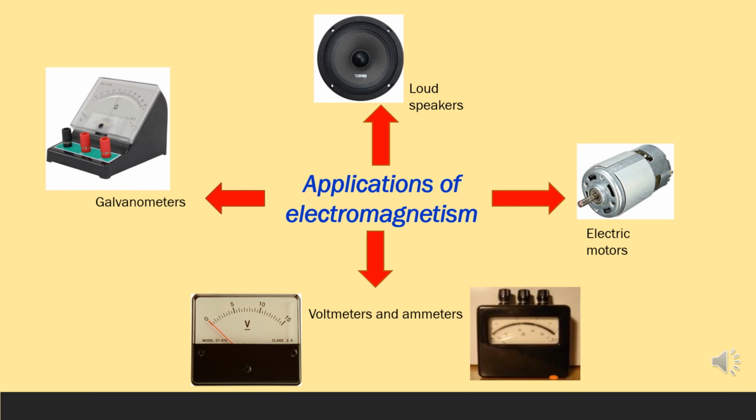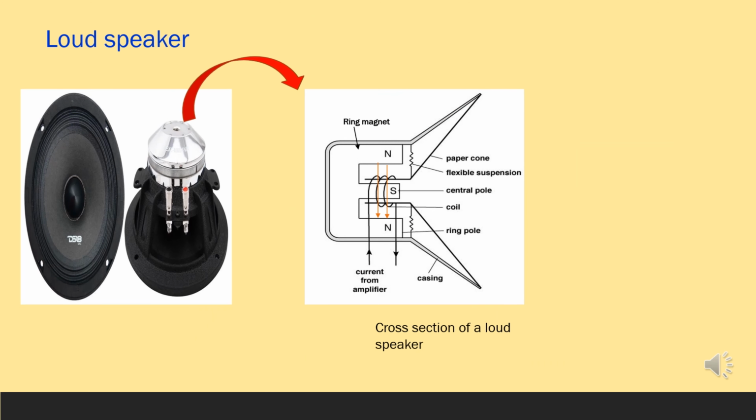Let's see the applications of electromagnetism. It's a very useful phenomenon in our daily lives. Electric motors, loudspeakers, galvanometers, voltmeters and ammeters are some of the instruments constructed based on this phenomenon. Then, we mostly use loudspeakers and motors. I'm going to discuss further the action of a loudspeaker. Have you ever thought about how sound is generated in a loudspeaker?